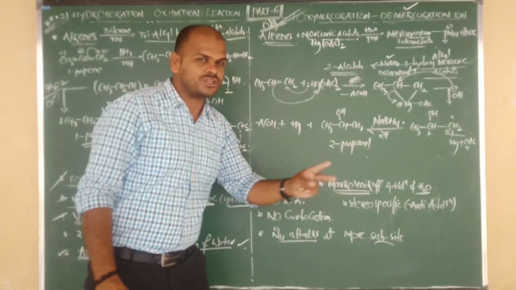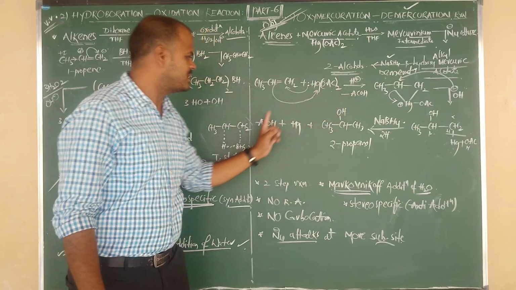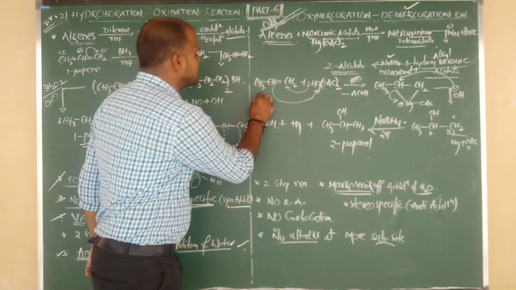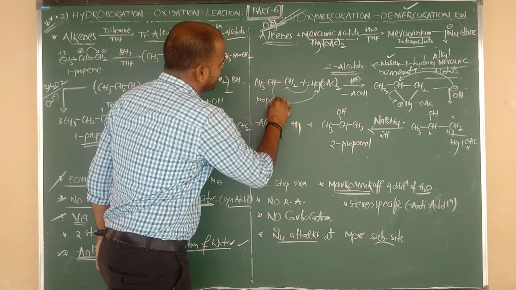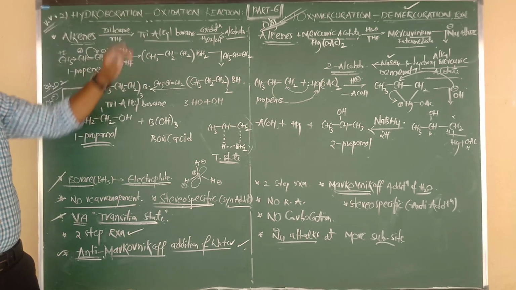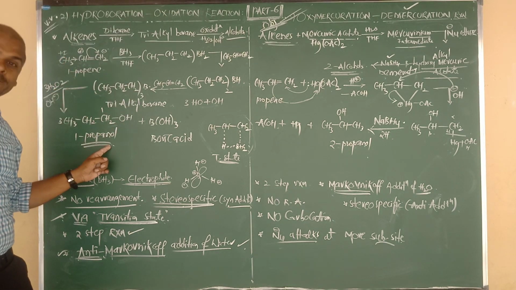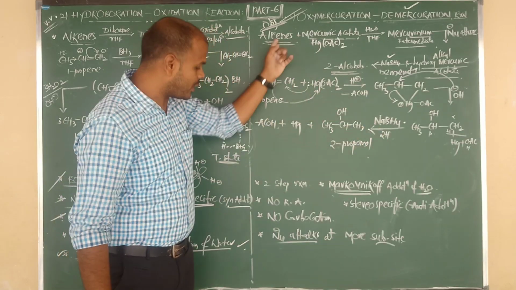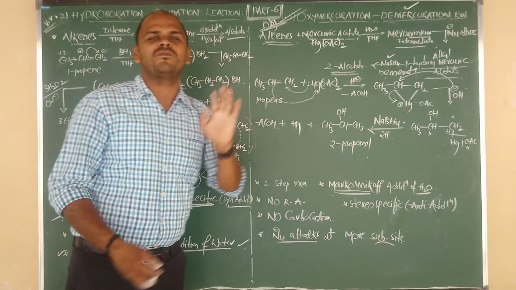So overall in this reaction we get 2 moles of acetic acid, free mercury, and propene, or we can say alkene. Propene changes into 2-propanol, but in hydroboration oxidation, propene changes into 1-propanol.